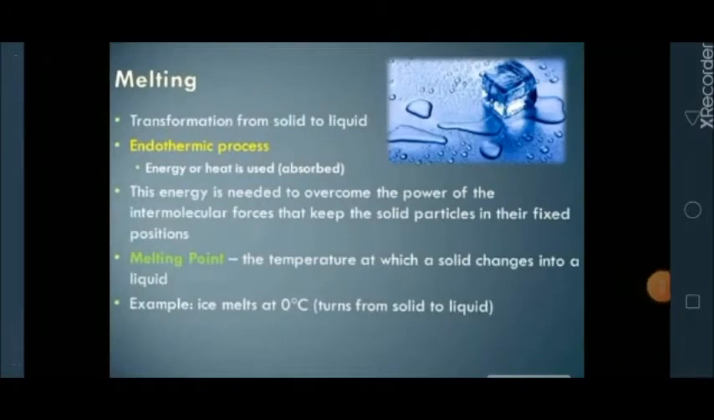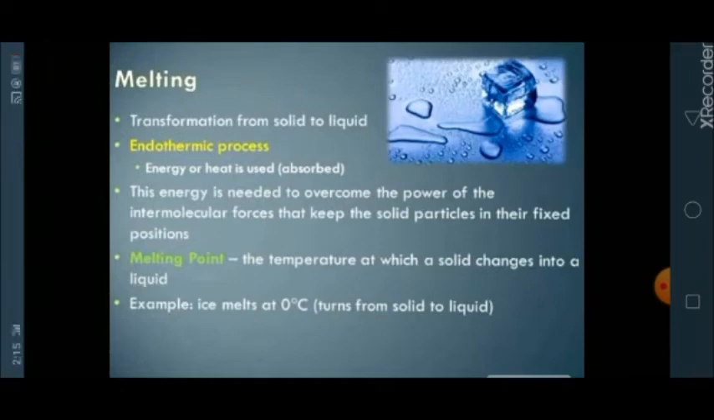What is melting? Melting is a simple process of conversion of solid into liquid. It is an endothermic process. Now what do you mean by endothermic process? It is a process in which heat or energy is absorbed. This energy is needed to overcome the power of intermolecular forces that keep the solid particles in their fixed positions.